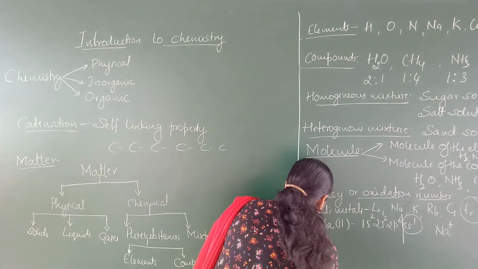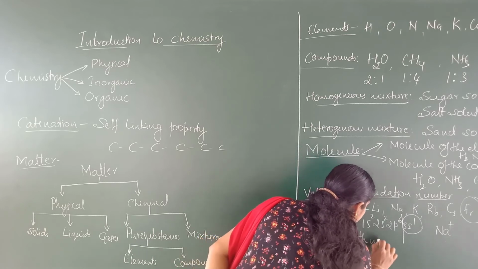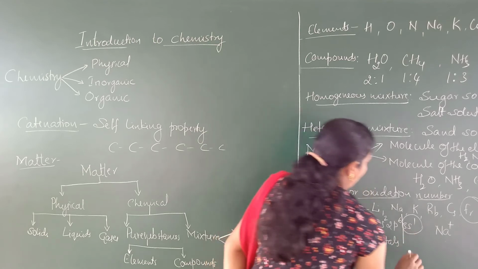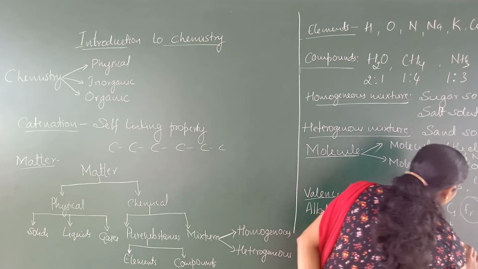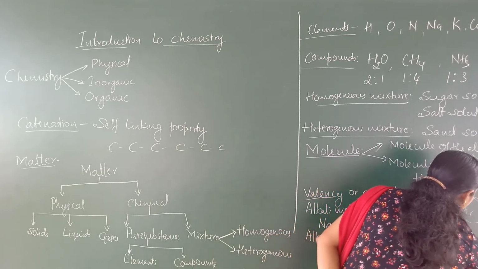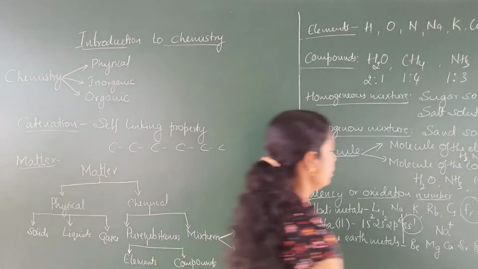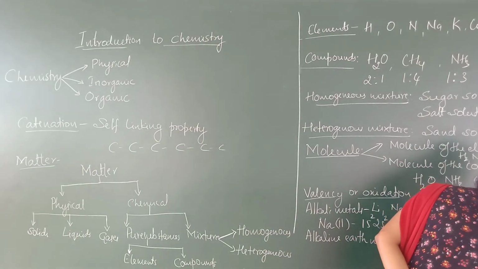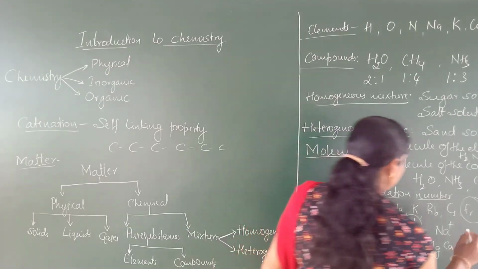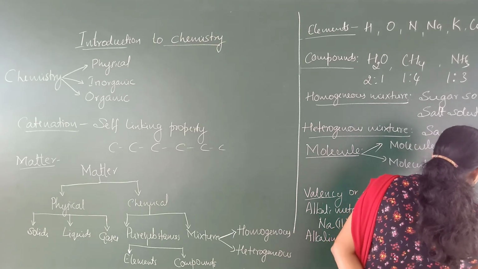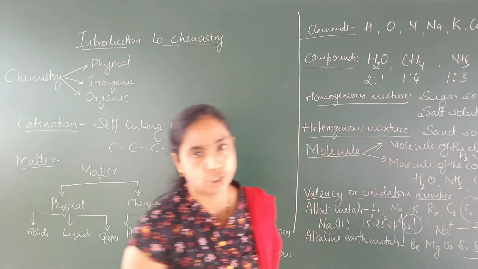Alkaline earth metals: beryllium, magnesium, calcium, strontium, barium and radium. Out of this, radium is a radioactive element. These elements show the valency +2. This alkali metal shows the valency plus 1, and these alkaline earth metals show the valency plus 2.